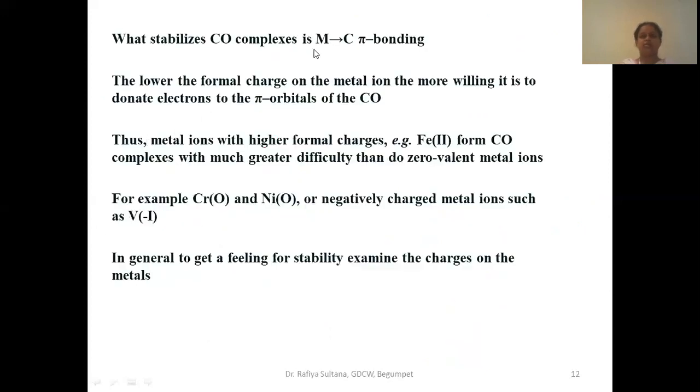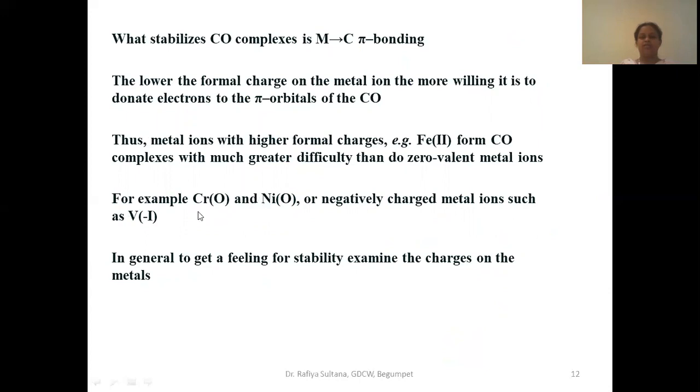So what stabilizes CO complexes is back bonding. Okay, the most important stabilization factor is the pi back donation or pi back bonding. The lower the formal charge on the metal ion, the more willing it is to donate electrons to the pi orbitals of CO. Thus, metal ions with higher formal charges like iron form CO complexes with much greater difficulty than do zero-valent metals, for example chromium and nickel, which have zero charge.